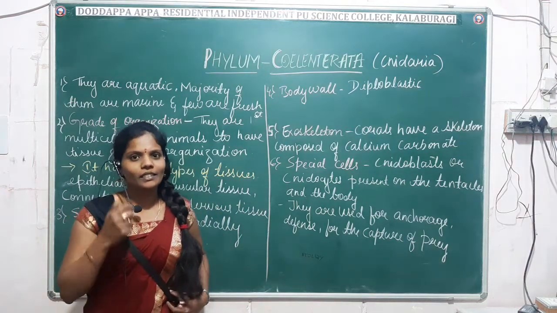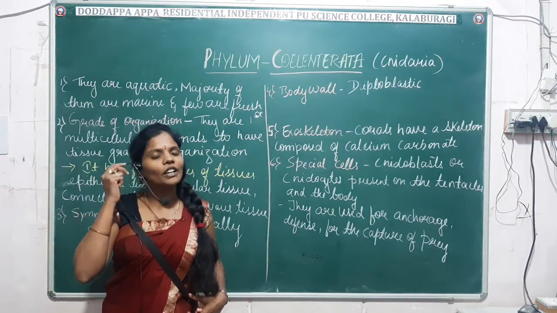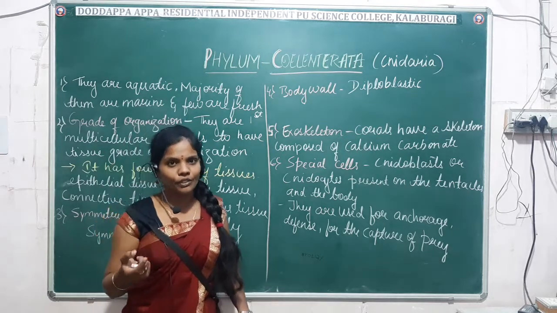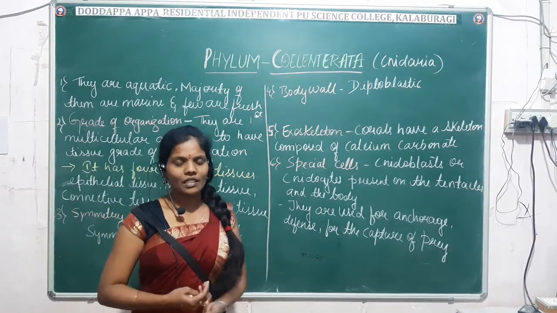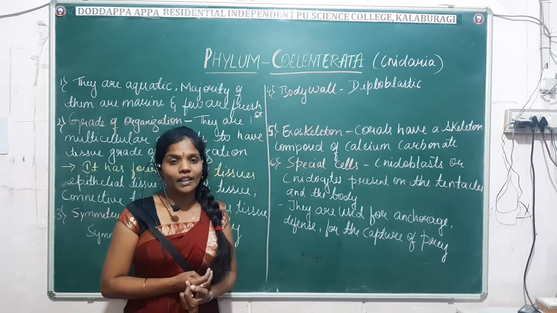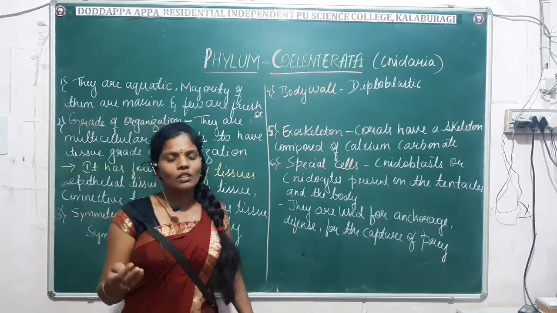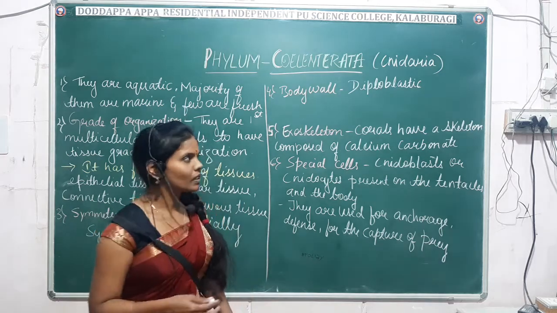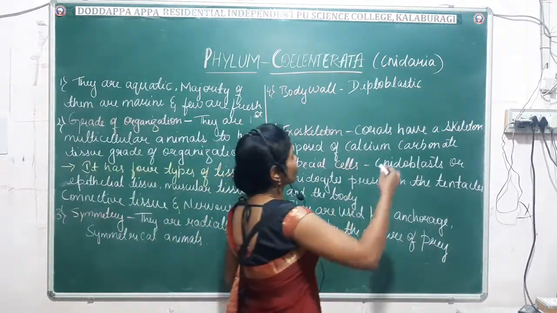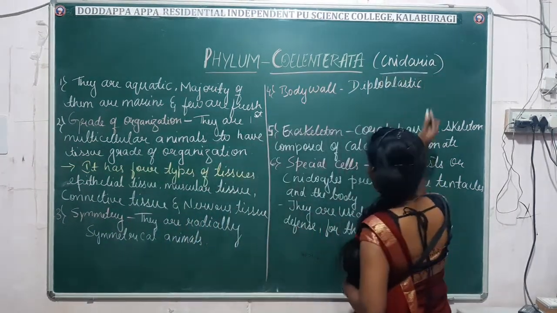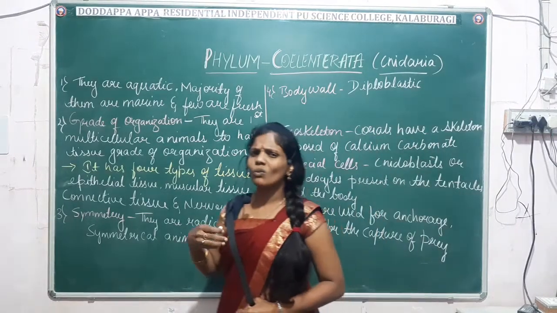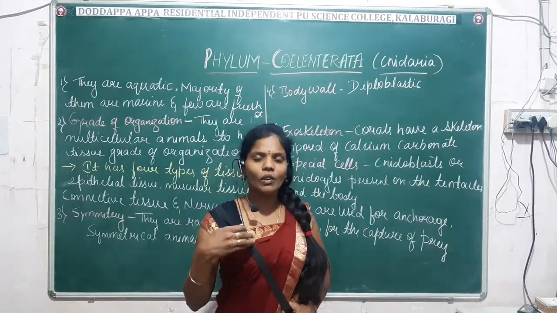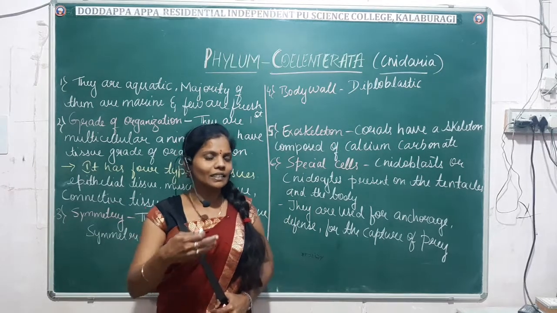Hello students. In the previous class we discussed the phylum Porifera, and we have already studied the general characteristic features of phylum Porifera in detail. Next we'll move on to another phylum, the phylum Coelenterata. Phylum Coelenterata is also known as Cnidaria. Why it is known as Cnidaria and what its importance is, we'll discuss later.